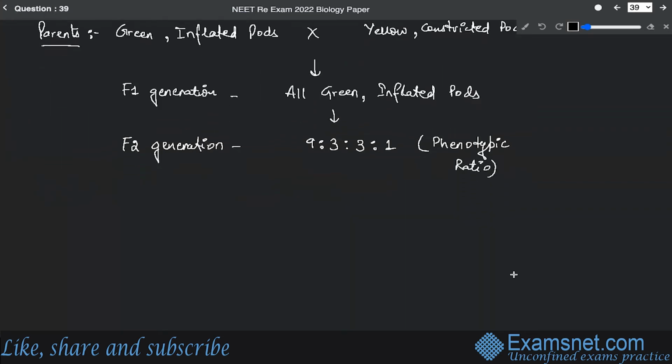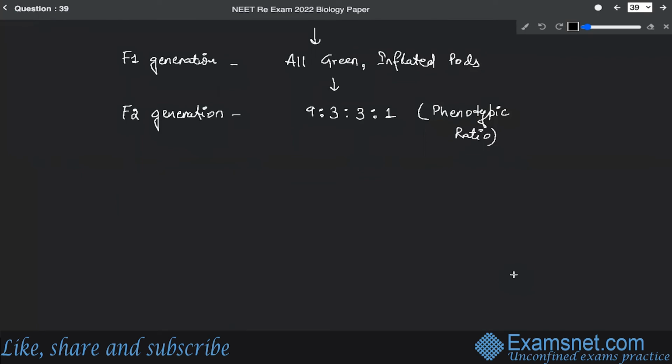So this 9 is to 3 is to 3 is to 1 ratio basically, 9 belongs to green and inflated, that means the very dominant character. All right. Then 3 belongs to green and constricted.